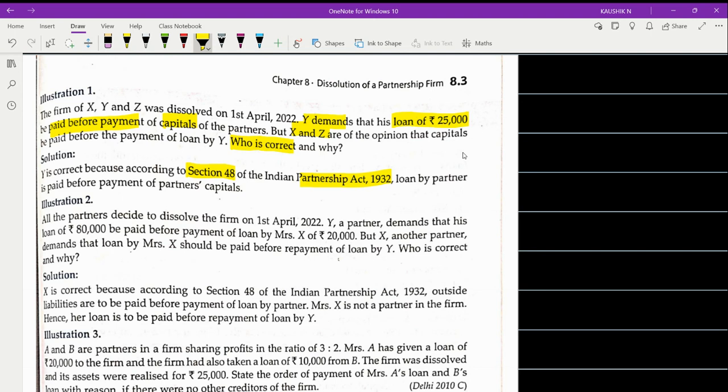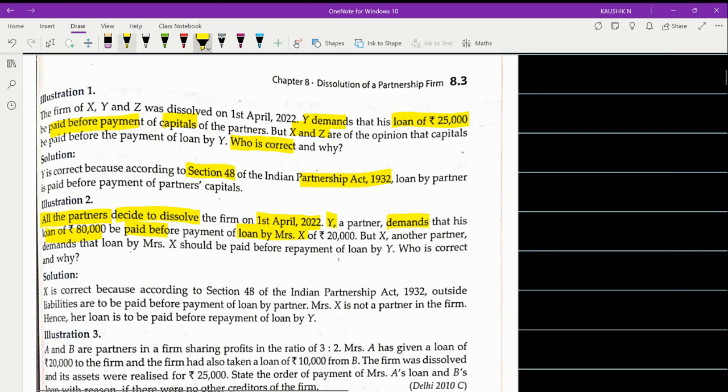So yesterday we discussed that there are five different modes of dissolution, and one among those modes is dissolution by a mutual agreement. Here the point says all the partners decide to dissolve. If this is the case, then it is a mutual agreement concept. On 1st of April 22, Y, a partner, demands that his loan of rupees 80,000 should be paid before the payment of loan by Mrs. X.